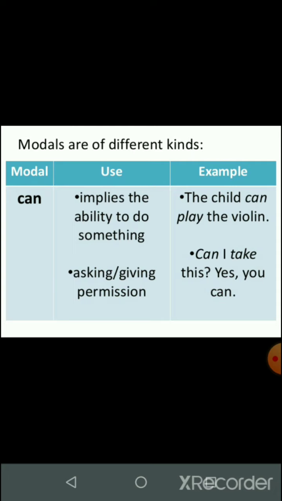It is also used for asking or giving permission. When you take someone's permission, you use can. For example, can I take this? Yes, you can. So, can I take this is the person asking for permission, and yes, you can is the permission granted.